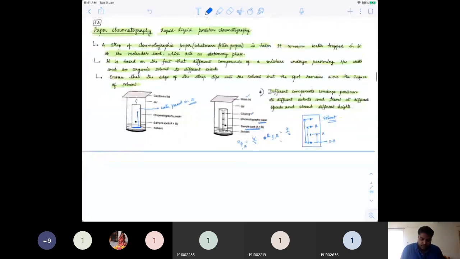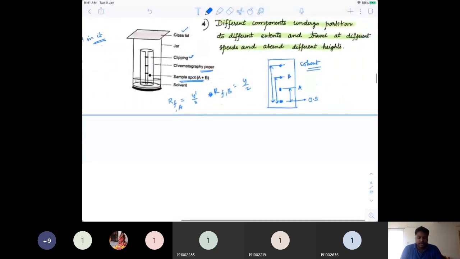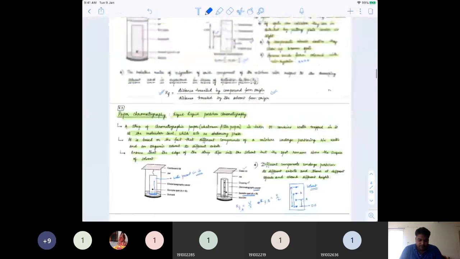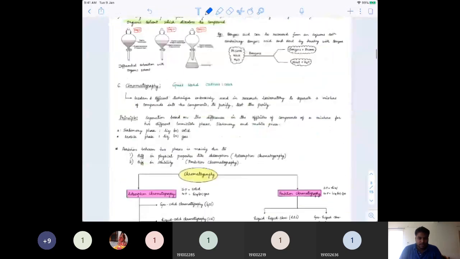Using these two distances, it would help us understand how far away these compounds are from each other, and how they can be separated out. Got it? This type of chromatography is mostly seen for analyzing drugs, different drugs which have different compositions of organic substances. Got it? So I think just an overview, guys.